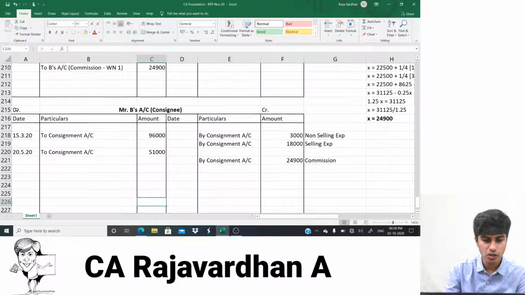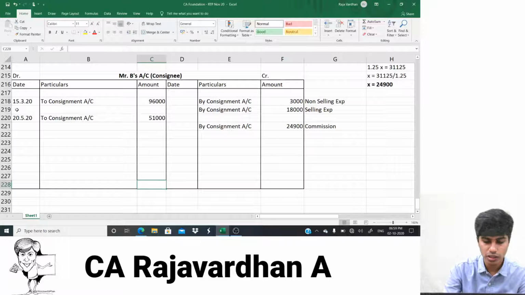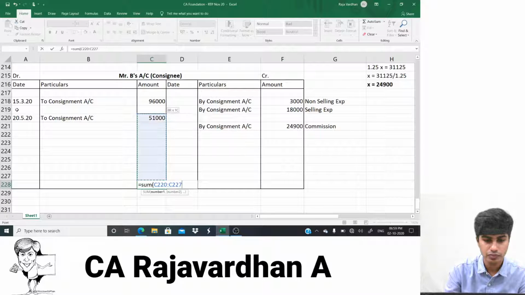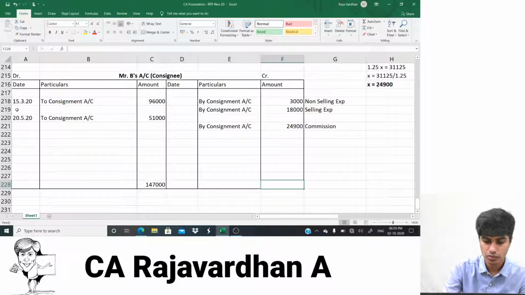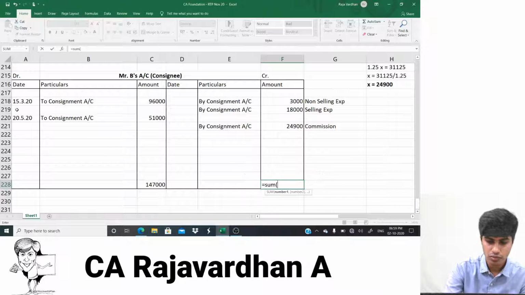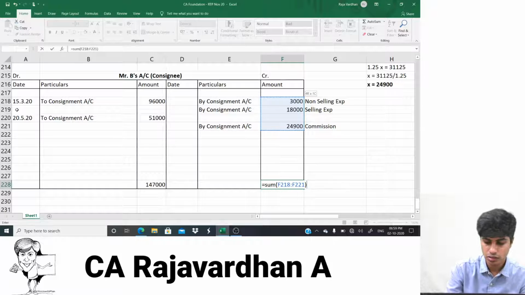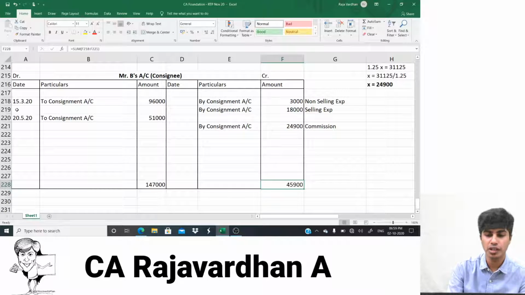How do we find it? Balancing figure. Now what I would do here is equal to sum. I would total it. That comes to 45,900. The short balance is here. So I would have to find the balancing figure.